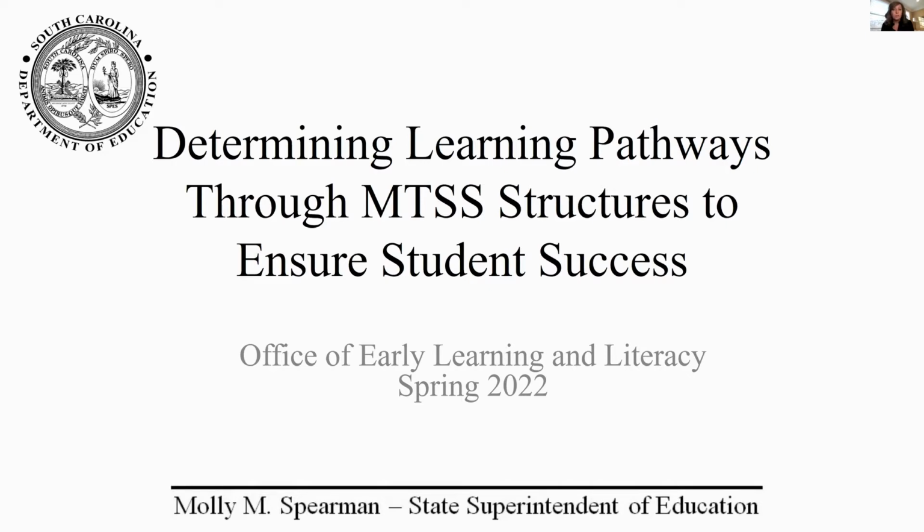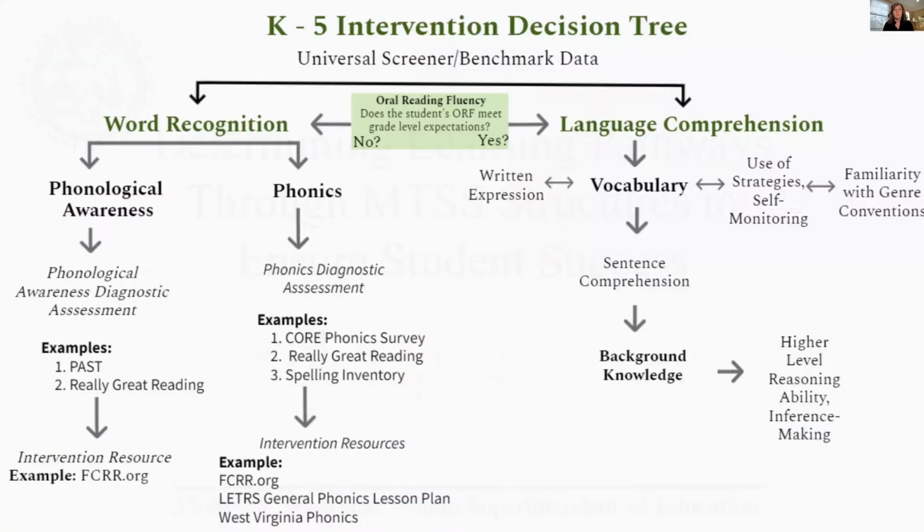The goal is for students to be provided with expert instruction and intervention that will accelerate learning, close gaps, and ensure students become proficient readers and writers that demonstrate the qualities within the profile of a South Carolina graduate. In order to ensure student success, it is essential that MTSS structures allow for strategic identification of the learning targets that will help to accelerate students' academic growth.